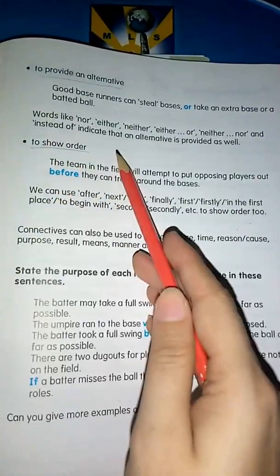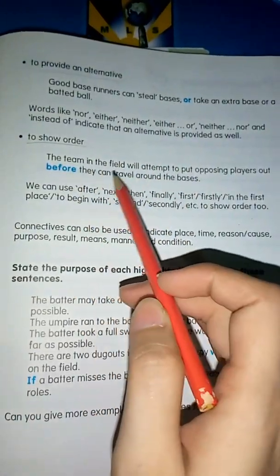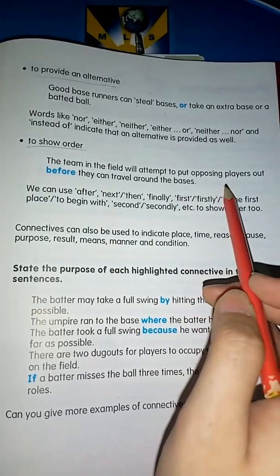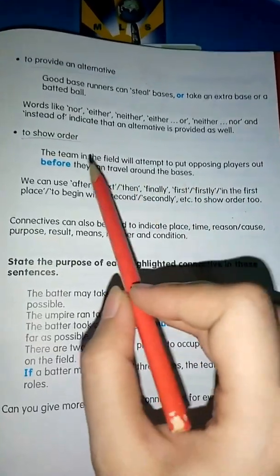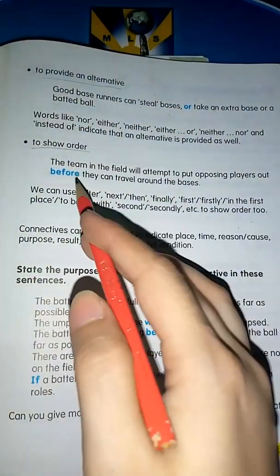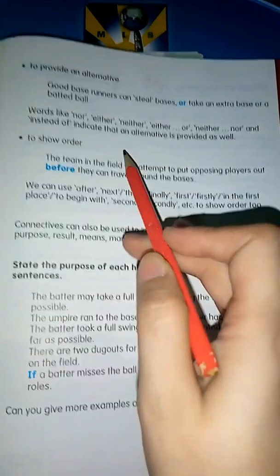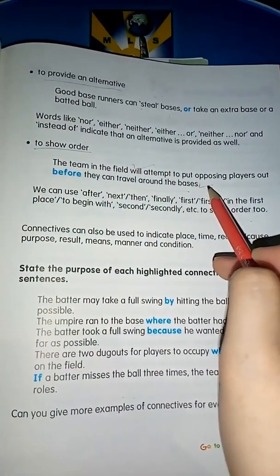To show order. Okay, then you can also use the connectives to show the order. The team in the field will attempt to put opposing players out before they can travel around the bases. कैसे वो उसको वहाँ से निकाल सकते हैं या ला सकते हैं? बिफोर दिस टास्क. ठीक है, ये वाला टास्क कब होगा? जब ये वाला टास्क कंप्लीट होगा.